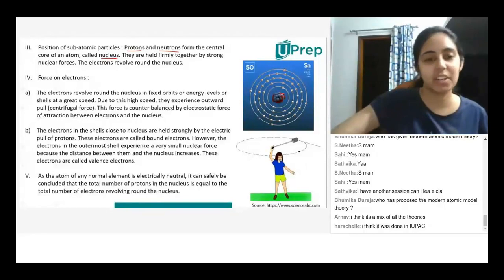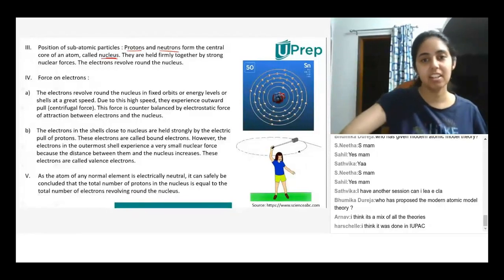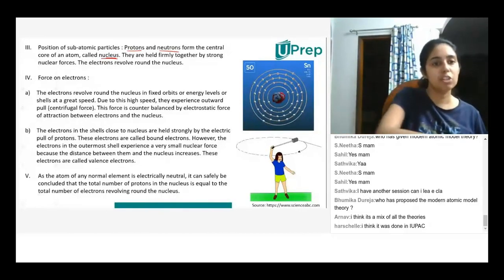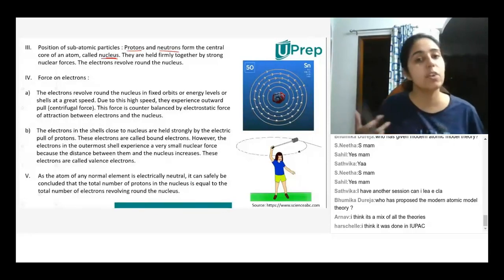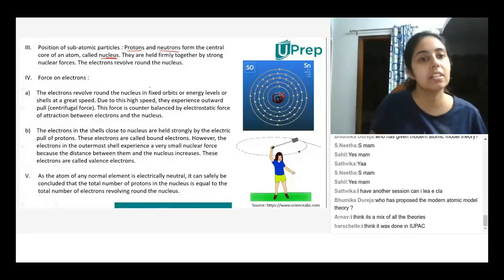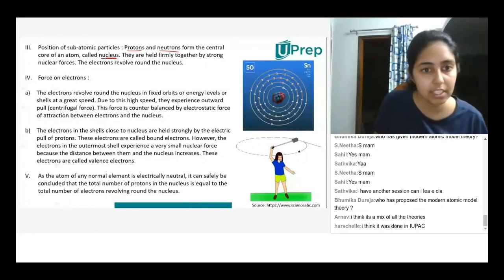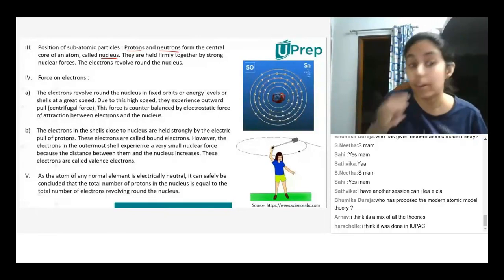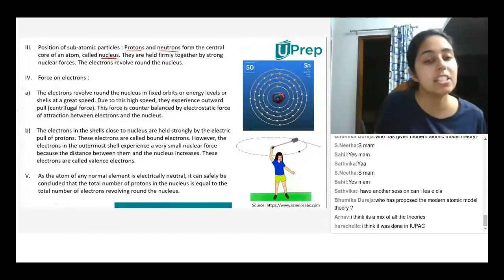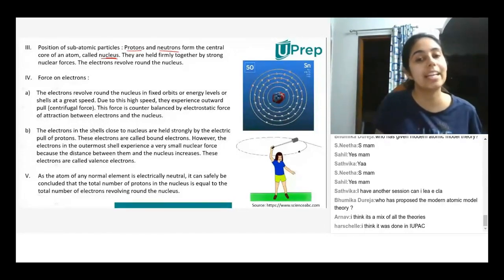All right, so force on electrons. Electrons revolve around the nucleus in fixed orbits. Yeah, we already studied this. Centrifugal force, electrostatic force. Electrons in the shells close to the nucleus are strongly held by the electric pull of the protons.